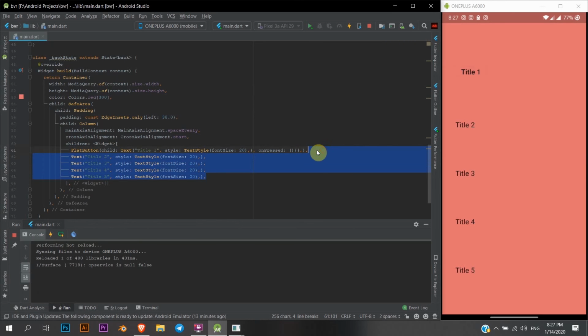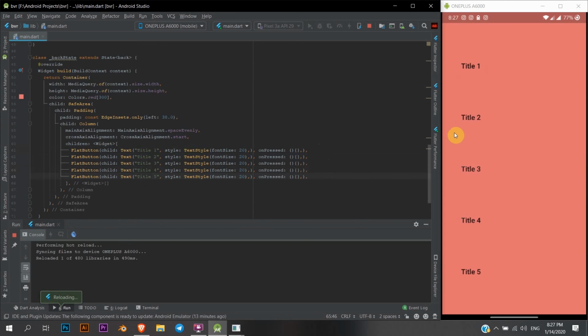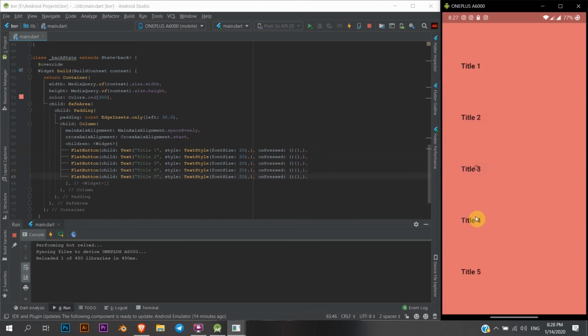So instead of all this, I can just duplicate this 5 times, and that should be done. Let's see, something like this, and these should be our buttons now. Amazing. This is exactly what we need.